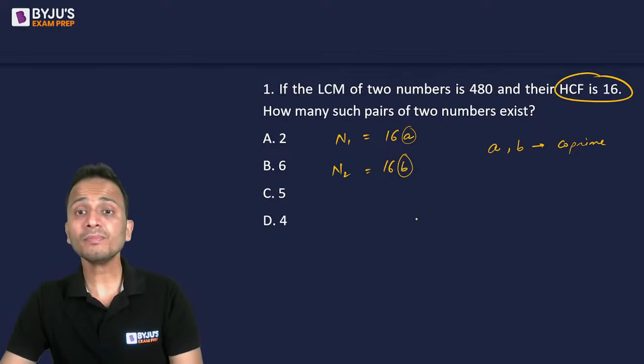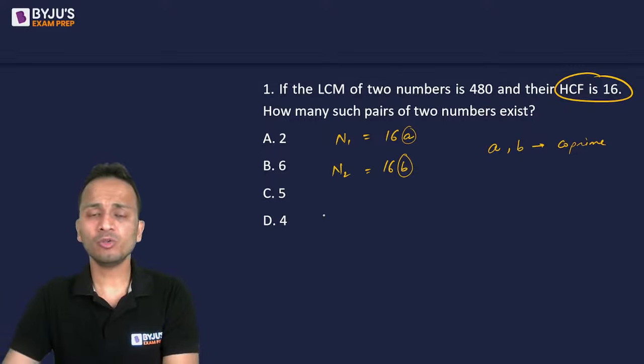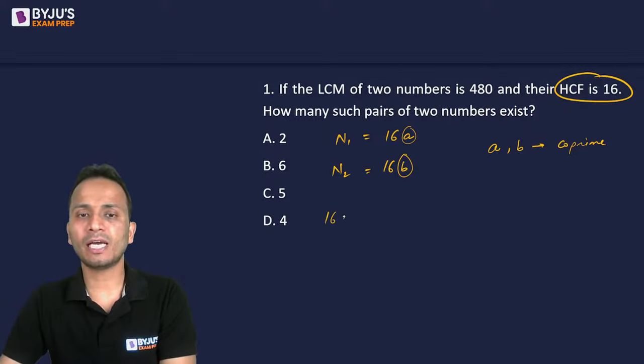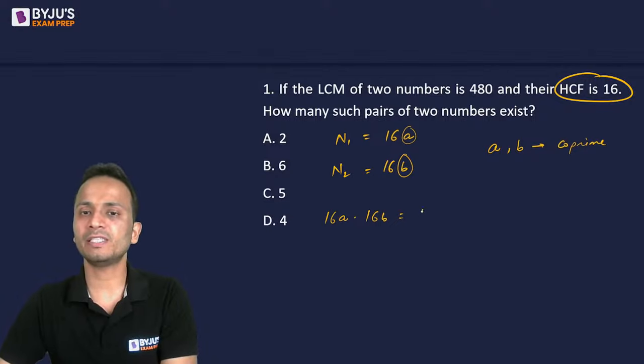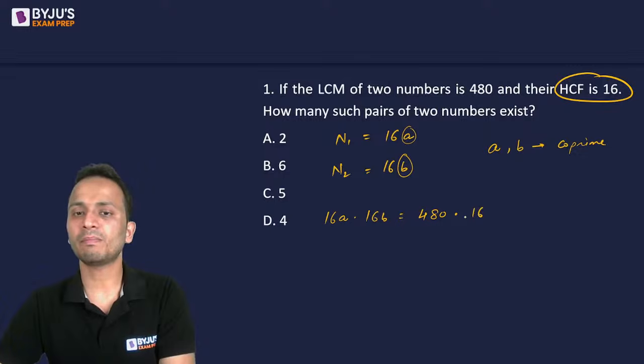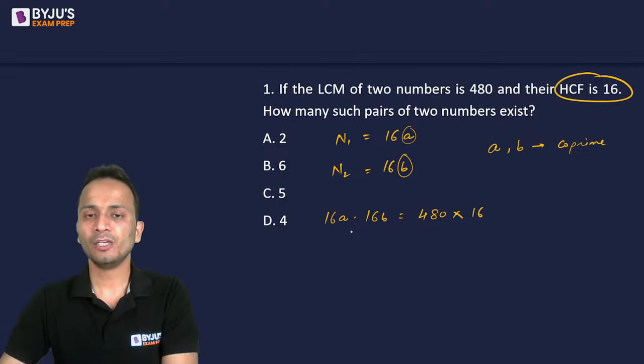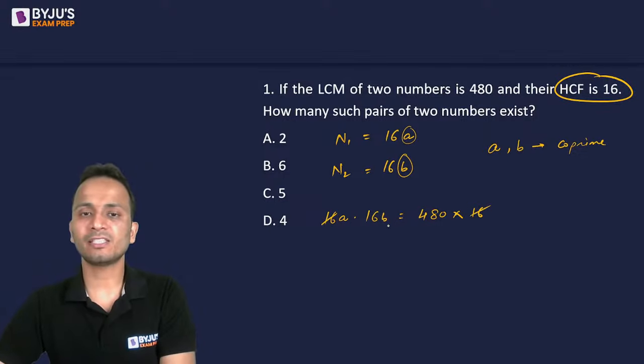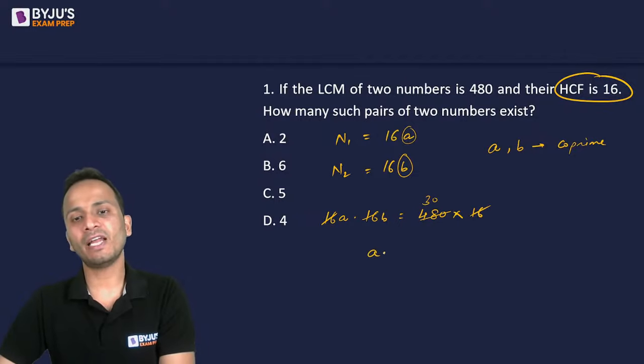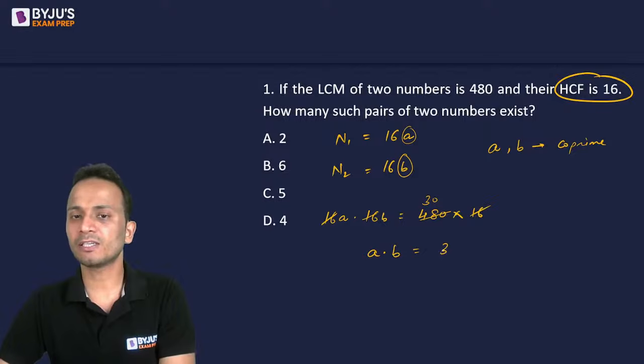All right. Now further, I'll use the property that product of the numbers, that is 16a multiplied by 16b, is equal to the product of LCM and HCF. So 480 multiplied by 16. Okay. So from here 16 एक 16 से cancel हो जाएगा, दूसरा वाला 16 480 से cancel हो जाएगा, and I'll get the value of the product of A and B as 30.